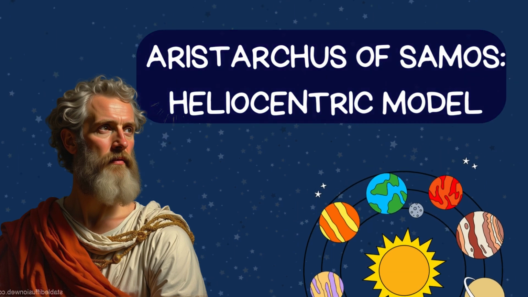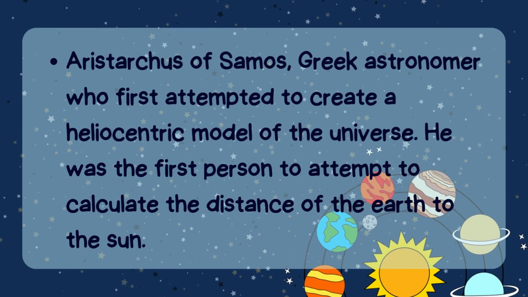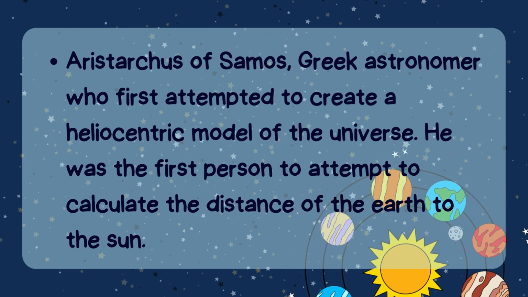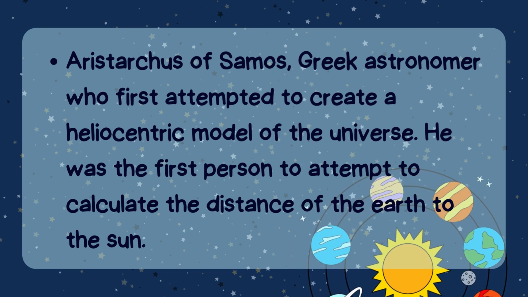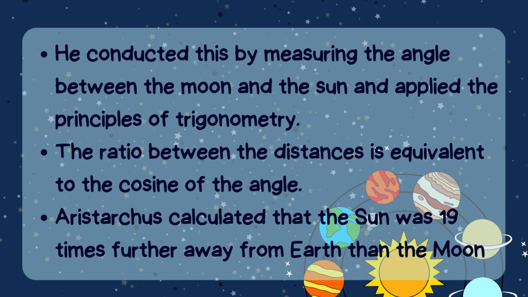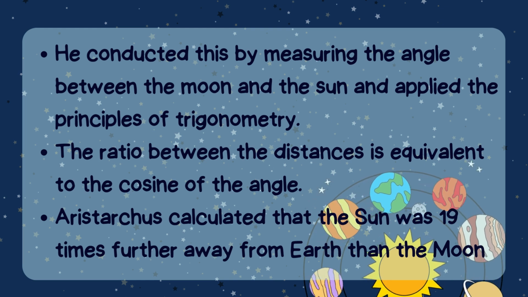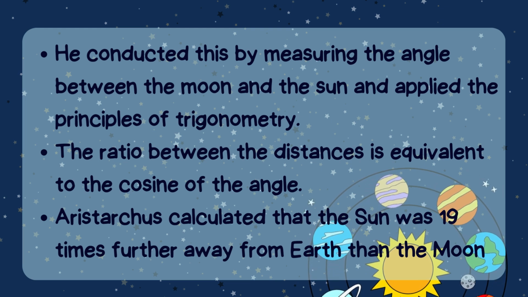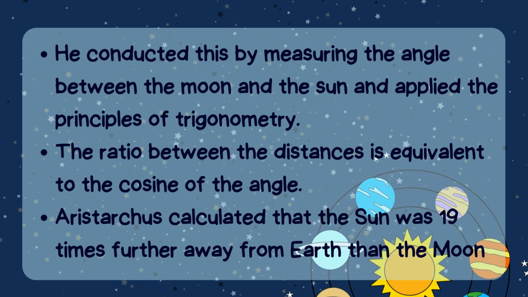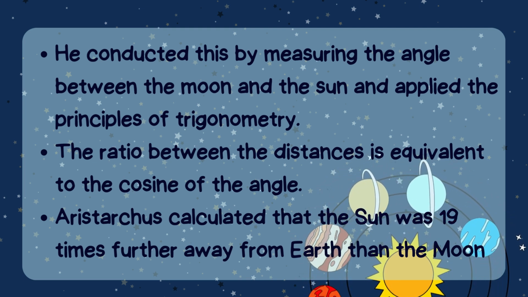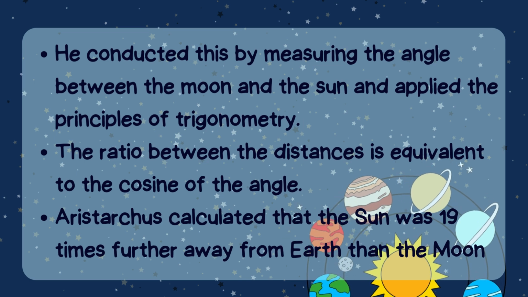Aristarchus' heliocentric model. Aristarchus of Samos was a Greek astronomer who first attempted to create a heliocentric model of the universe. He was the first person to attempt to calculate the distance from the Earth to the Sun. He did this by measuring the angle between the Moon and the Sun and applying the principles of trigonometry. The ratio between the distances is equivalent to the cosine of the angle. Aristarchus calculated that the Sun was 19 times further away from Earth than the Moon.